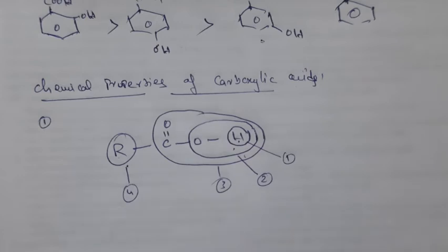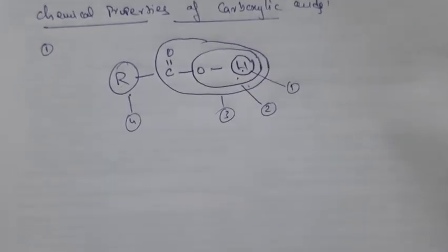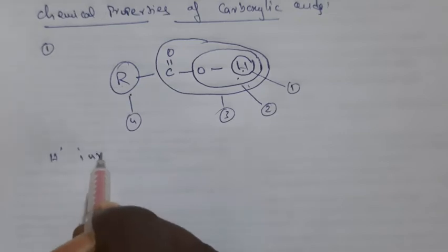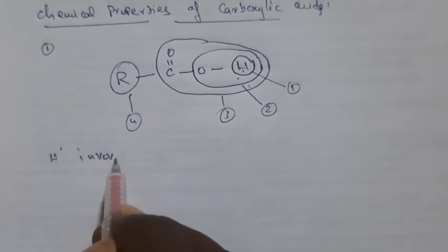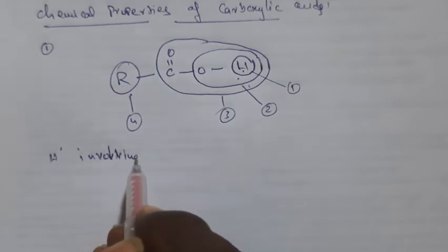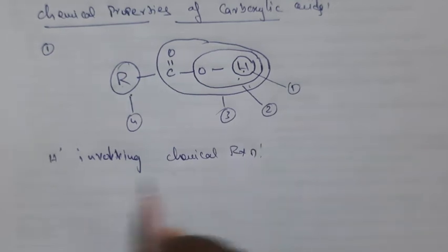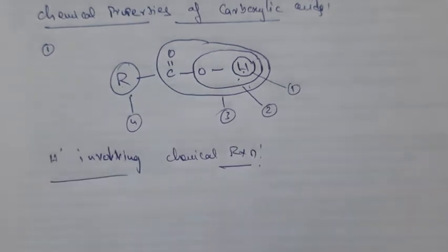First we will discuss hydrogen involving chemical reactions, right? How the reactions are possible, we'll check now.